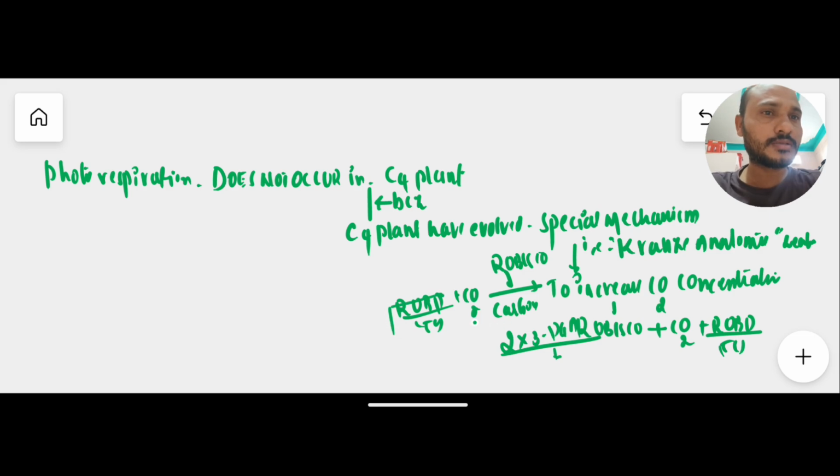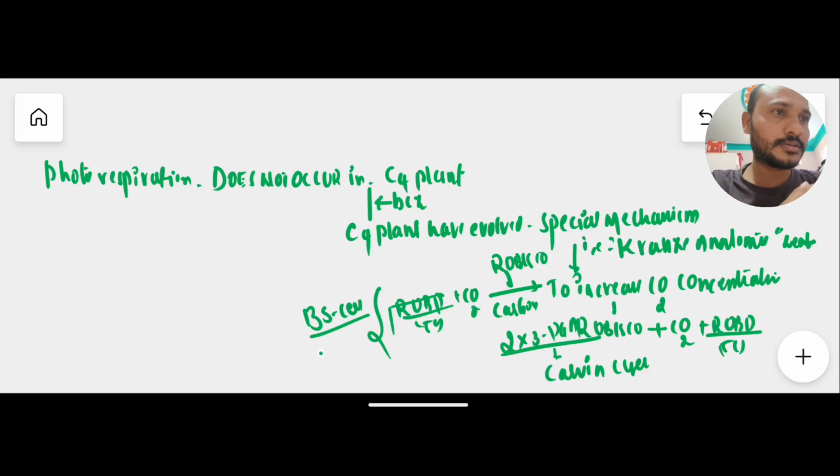In the C4 cycle, it occurs in the C3 pathway like this. When carbon dioxide is high, it enters into the Calvin cycle. So all these processes of carbon dioxide fixation occur in the bundle sheath cell. Why? Because the C4 cycle occurs in generally two pathways: the C4 pathway occurs in the mesophyll cell and the C3 pathway occurs in the bundle sheath cell.